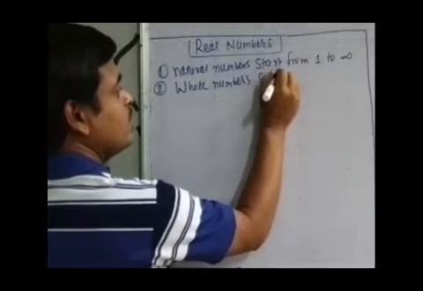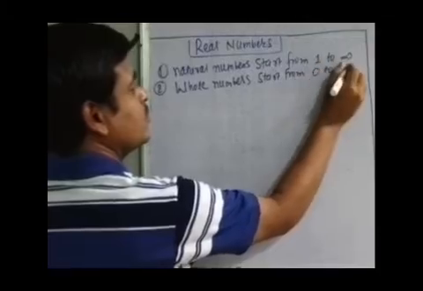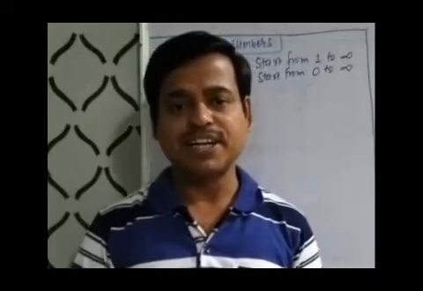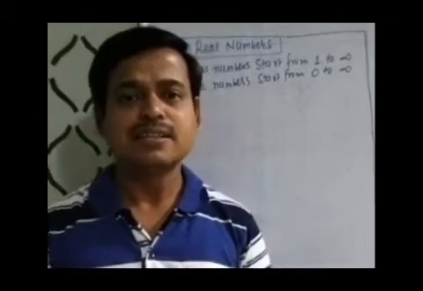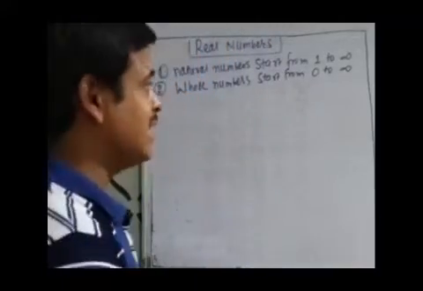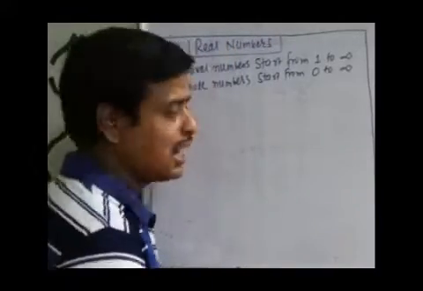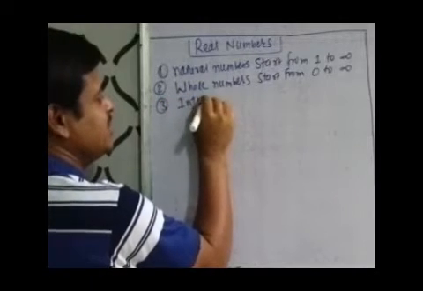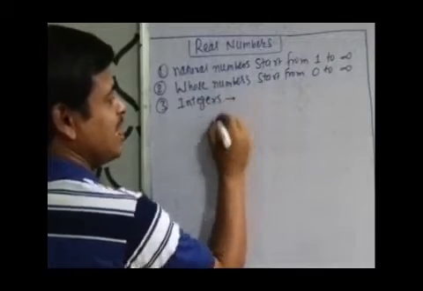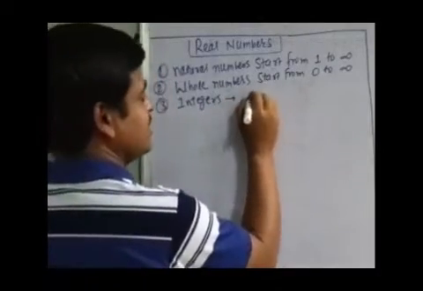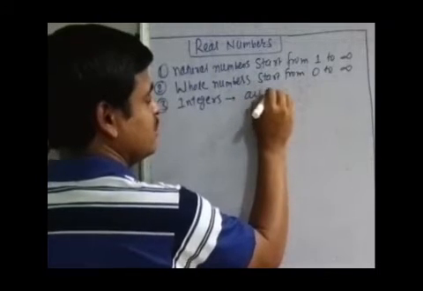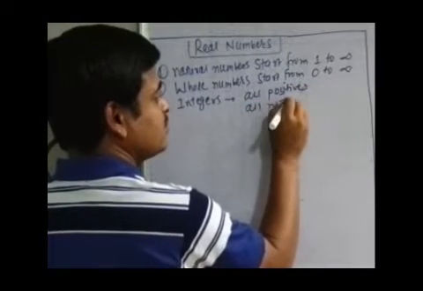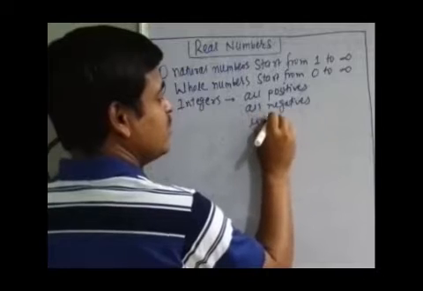Whole numbers, we know, start from 0 to infinity. Actually, we know the use of 0 is very important in the number system for better understanding of the related concepts. Then the number system evolved and we got the next system which was revolutionary, that is integers. We know integers are the numbers which consist of all positives, then all negatives, including 0.